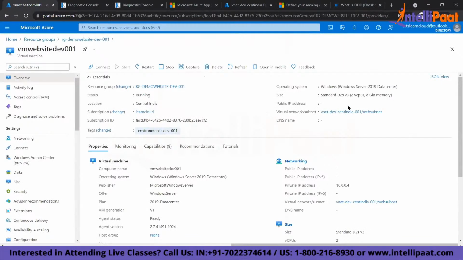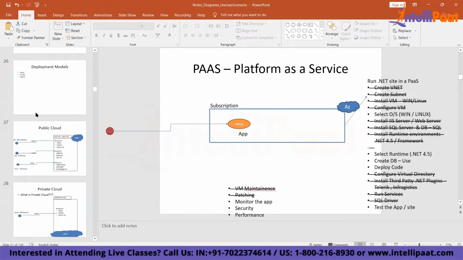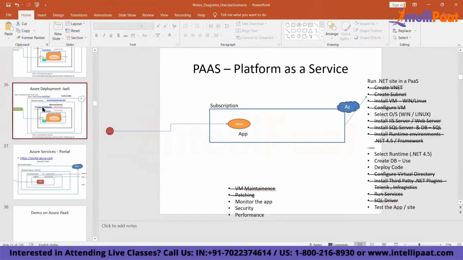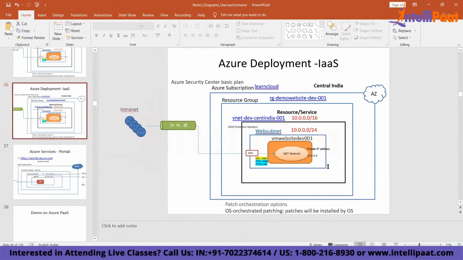No. So I have deployed one website here. How do I access my website now? I have to access it through the private IP of the endpoint of my VM. I need to use a private IP. This is your intranet. Now there is no public IP. How do you connect? You have to use this private IP.